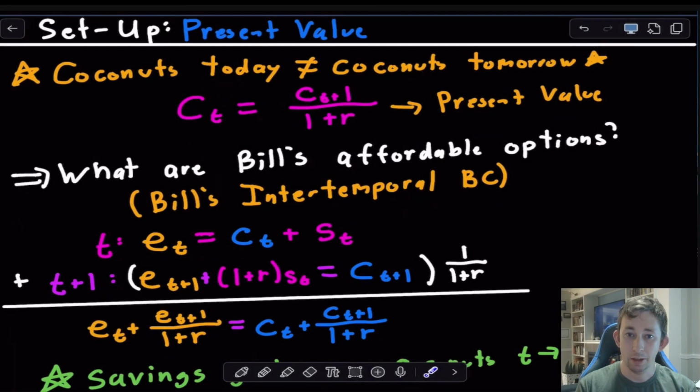So in order to solve that question, we first have to really quickly brush up on present value, because we have coconuts in 2 different periods, and we know from basic economics that coconuts today are not exactly equal to coconuts tomorrow because of this interest rate.